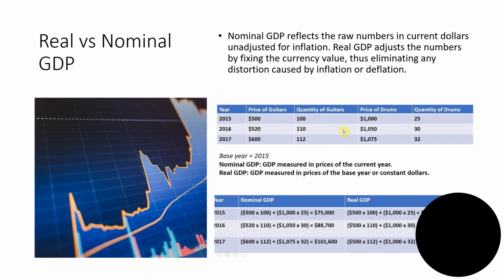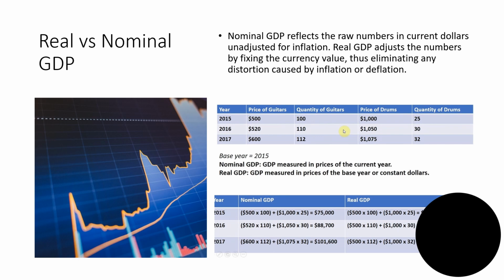Thus, real GDP is almost always slightly lower than its equivalent nominal figure. In most circumstances, real GDP and real GDP per capita show a more accurate picture of a country's economic performance, since they can be more easily compared to past figures. Thus, we can deduce whether a country really is better or worse off year over year.